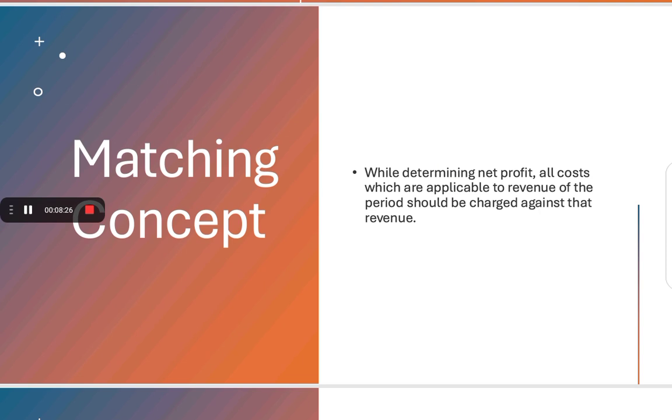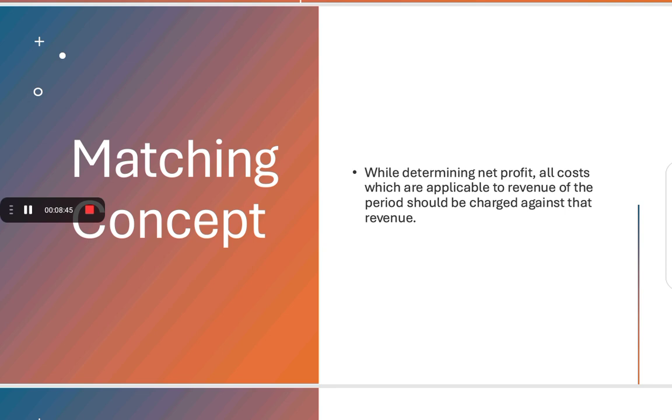Matching concept. The matching concept is a very important concept. It says that for the determination of net profit from business, all costs which are applicable to the revenue of the period should be charged against that revenue.